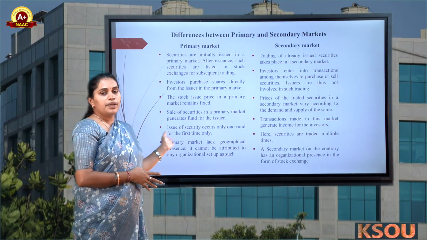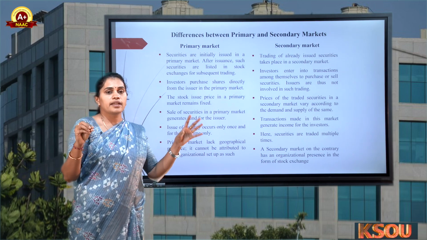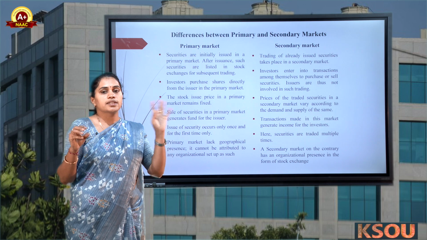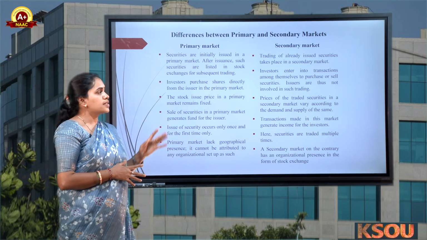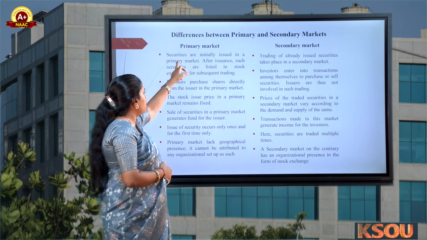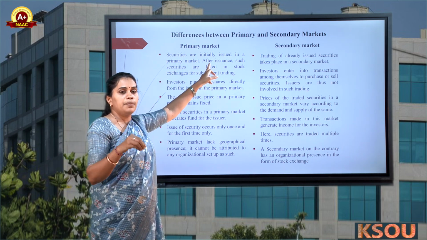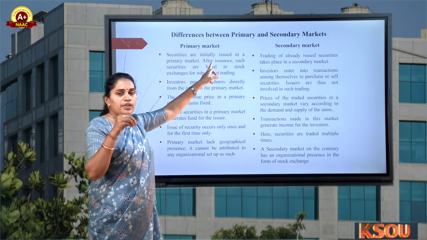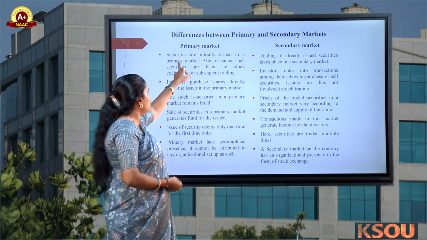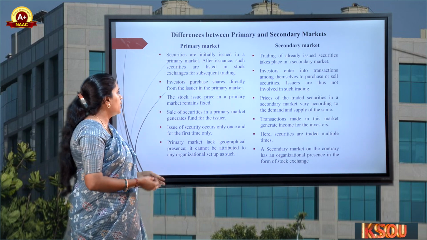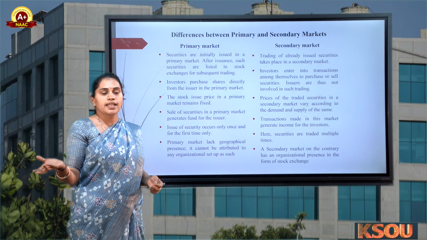What is the difference between the primary and secondary market? Primary is a first-hand security, while secondary is a second-hand security, or existing securities. Under the primary market, securities are initially issued. When the company plans to commence its operation, the first securities are initially issued with the help of the primary market. After issuance, the securities are listed in the subsequent market, that is the secondary market.